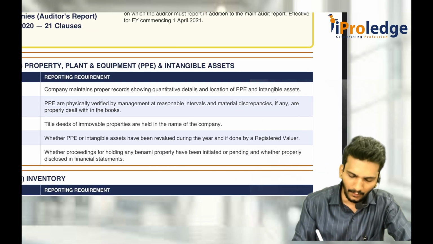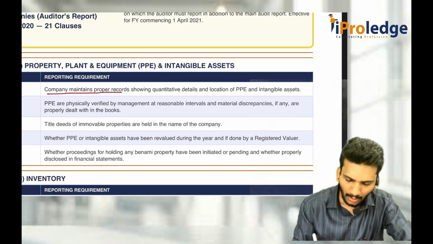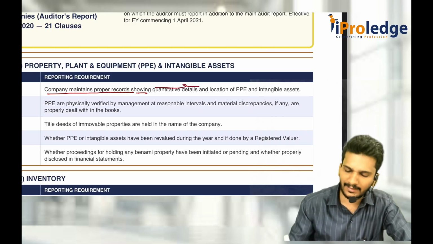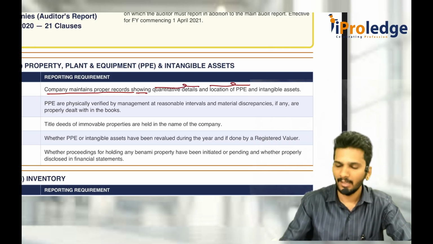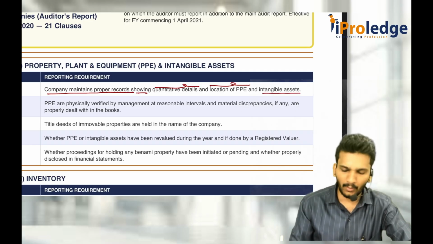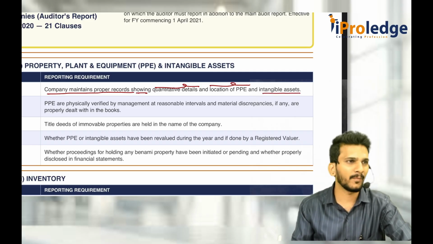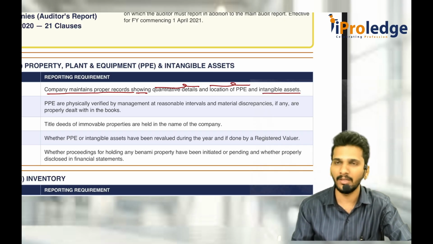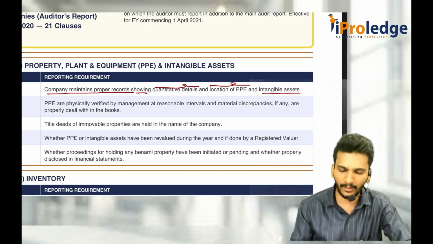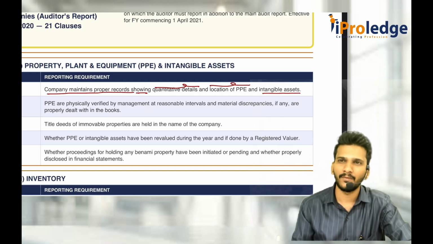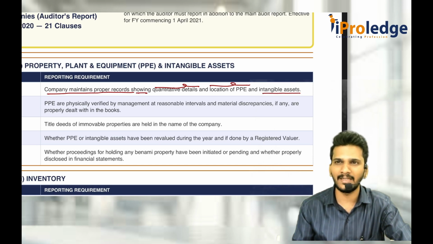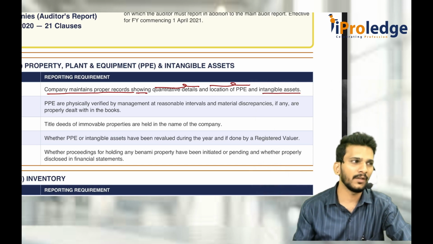you should check whether the company maintains proper records showing two things, quantitative details as well as location of PPE and intangible assets. Sir, what are quantitative details? Number of property, plant and equipment, 1 car, 2 cars, 3 cars, and location. They are in this office, other office, Bangalore, Karnataka, everywhere it has to be shown. Whether the company maintains a record with respect to physical register, quantitative details and location of PPE as well as intangible assets. That is the first sub-clause of PPE.